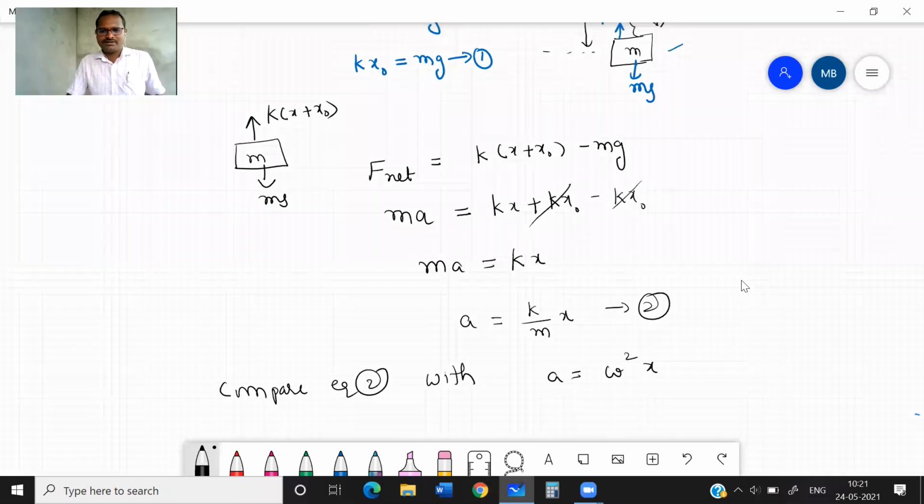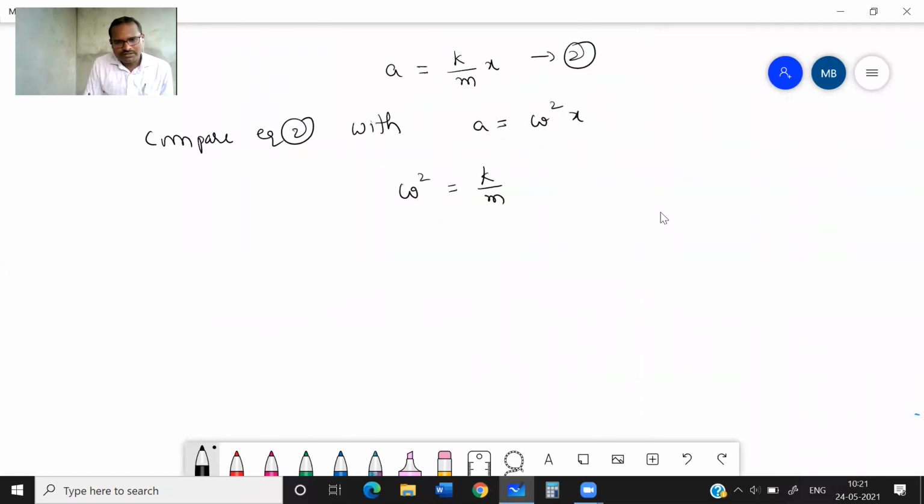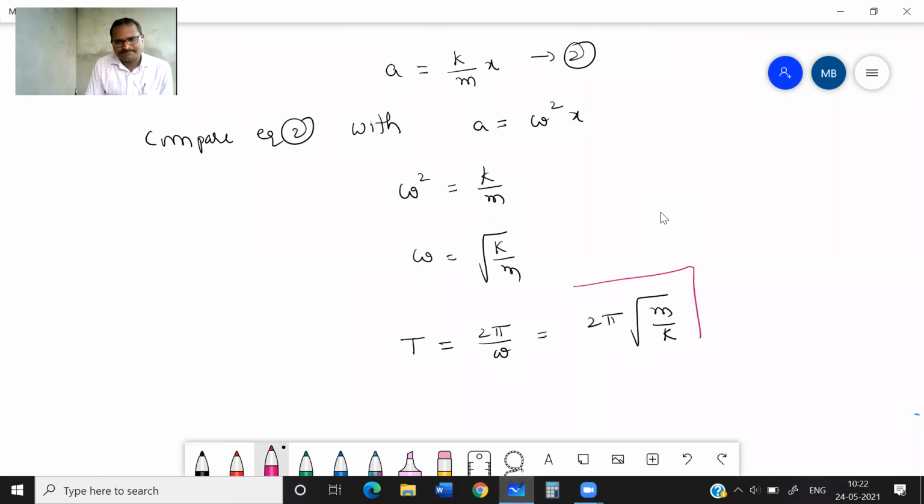Omega square is equal to K by m, so omega is equal to the square root of K by m. Clear? Now time period T is equal to 2 pi by omega, nothing but 2 pi root m by K. This is the value of the time period.